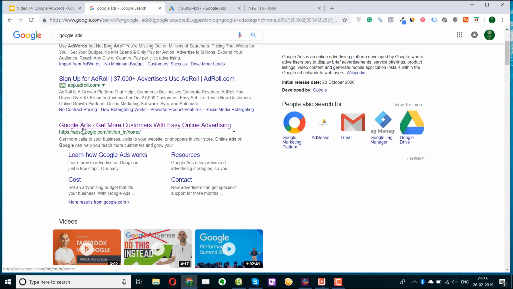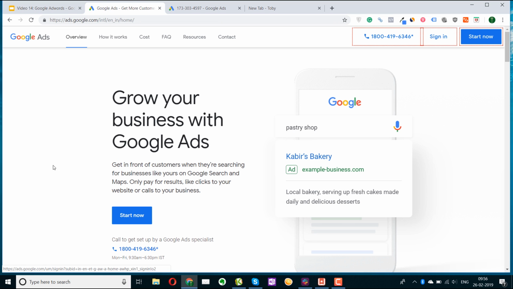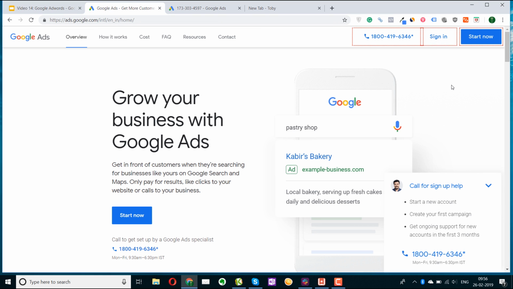So here we'll click on the organic result, the Google Ads. All you have to do is click on sign in and sign in with your email ID. I have already done that step. But once you sign in, it will ask you for a few details, and I think it will also ask you to create your first campaign. It's fairly straightforward. You can do that, but there's also a button called skip while you're doing it. So you can skip the part and directly go to the screen that I'll be showing you now.